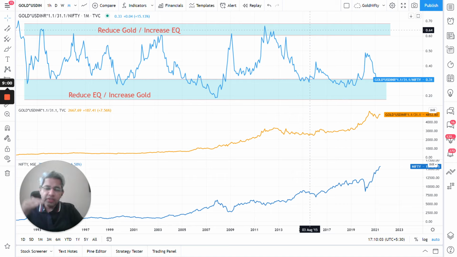This is the gold to Nifty ratio. Whenever it goes down, it means the denominator is getting overvalued, so you should reduce it. Whenever it goes up, it means the numerator becomes a larger component in reference, so you should reduce that. So if it comes down, reduce equity. If it goes up, reduce gold. Right?